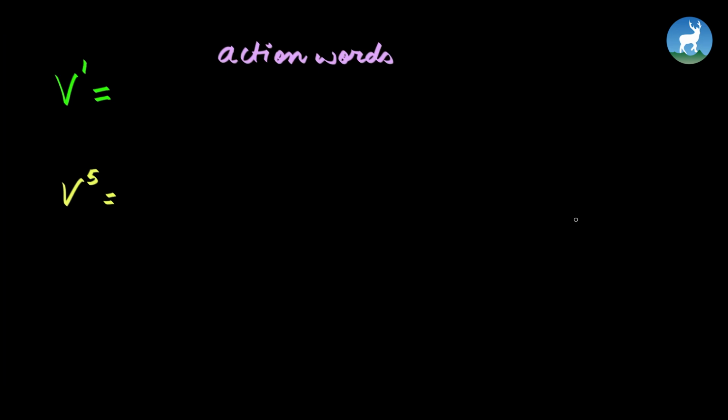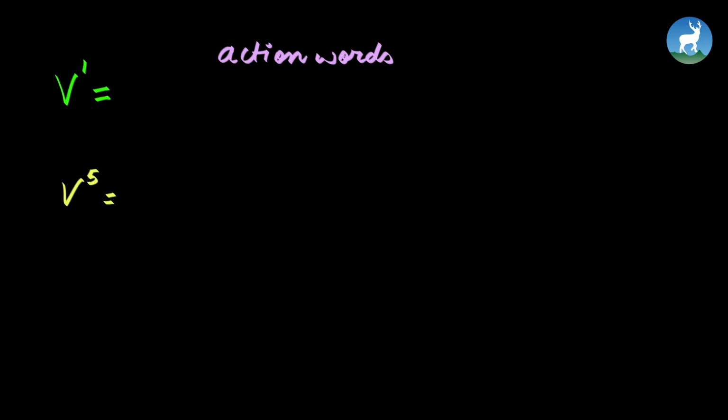So before moving on to the types of present tense, we need to be clear whether we are supposed to use verb 1, which is also called the first form of the verb, or whether we are supposed to use verb 5, as the name specifies, the fifth form of the verb. So what are verbs? Verbs are simple action words. As previously mentioned, words like run, eat, sleep, cry, they are all actions, hence they are verbs. So in what scenario do we use verb 1 and do we use verb 5?